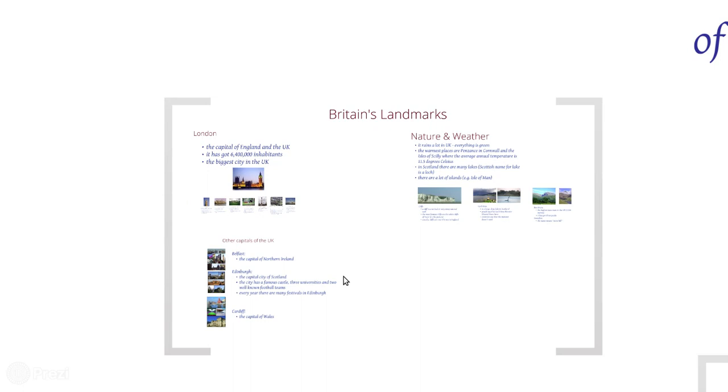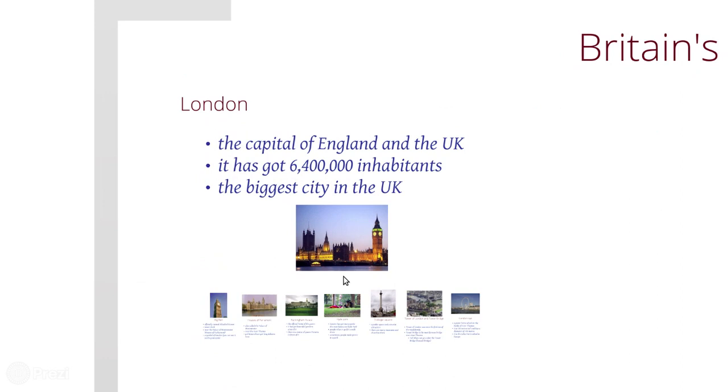Okay, Britain landmarks. So let's talk about places that are considered landmarks. When we talk about Foz do Iguaçu, we have the falls. Itaipu Dam is a landmark, okay? Things that make people remember our city. So when we talk about London, London is the capital of England and also the capital of the United Kingdom.